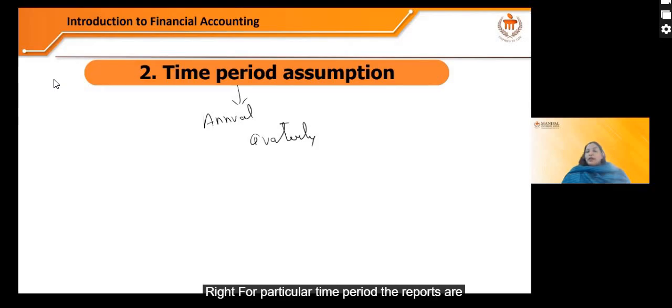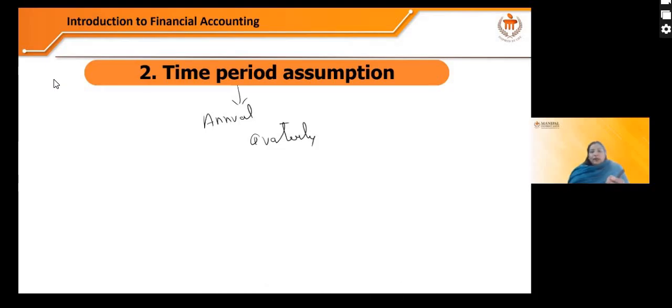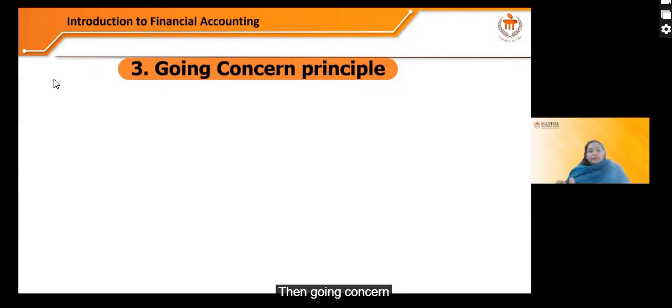Right? For a particular time period, the reports are prepared and the results are measured. It might be that you measure the result quarterly, or annually. So there is a time period assumption which every company has to comply with. Then the going concern principle. Now this principle says that business will continue its operations in the long run.